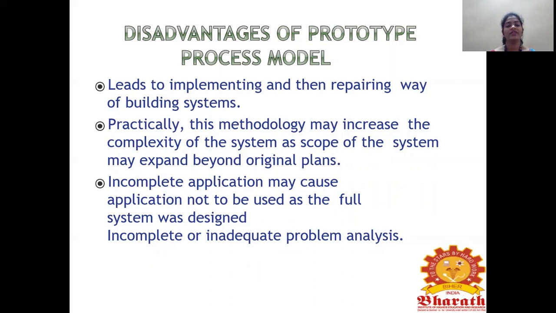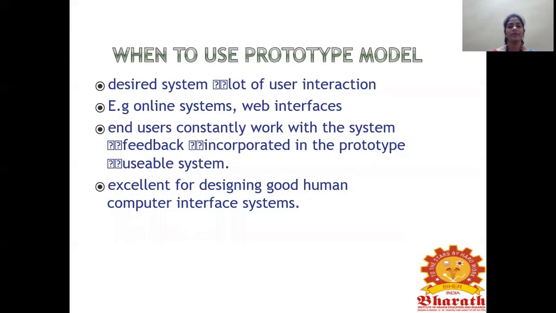If some applications are incomplete, they cannot be used as the whole system, right? It is a sample one, so we cannot use it as the whole full system. Incomplete, inadequate problem analysis will be a very major drawback here.